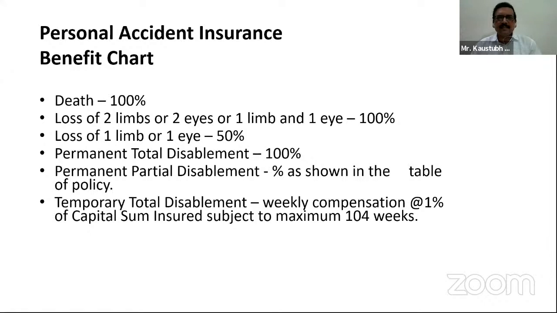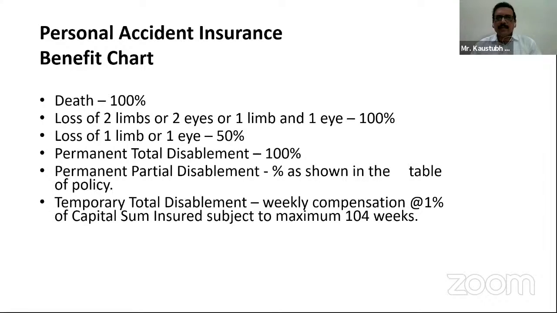But in that case, since the disability is permanent and of total nature, 100% of the capital sum insured is payable. Here, in this case, 10 lakh rupees is payable to the person who has taken the insurance policy. Here, the nominee will not get the money. Since he is alive, he will get the compensation.